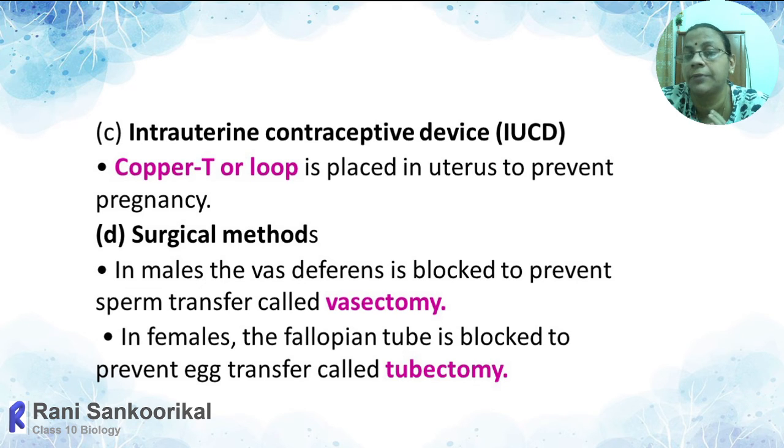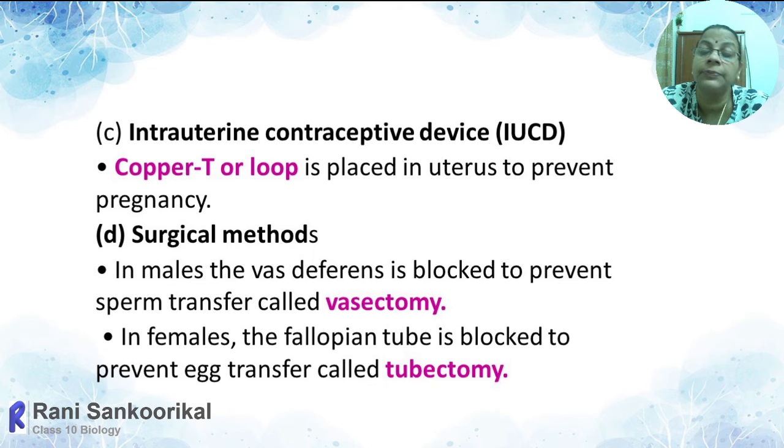It is a copper wire which can be inserted in the shape of the English letter T. It is placed in the uterus to prevent pregnancy. There are copper T, multi-load, copper 7, Lippes loop. Like that, different varieties are there. The main function is that they will prevent the implantation or the pregnancy when in use.